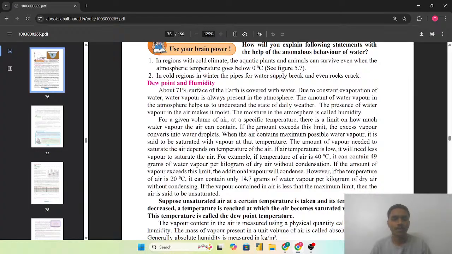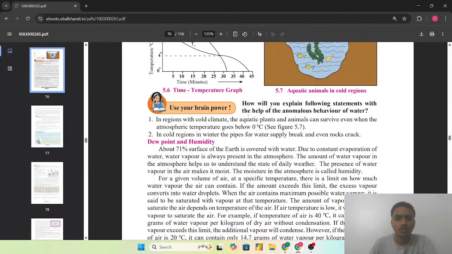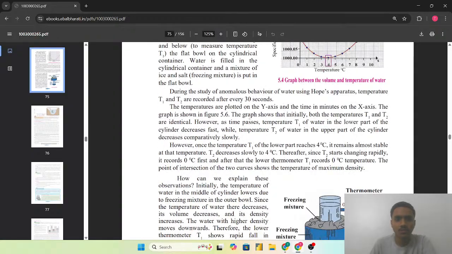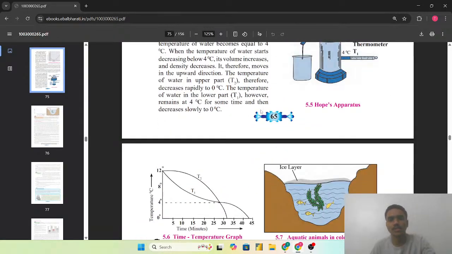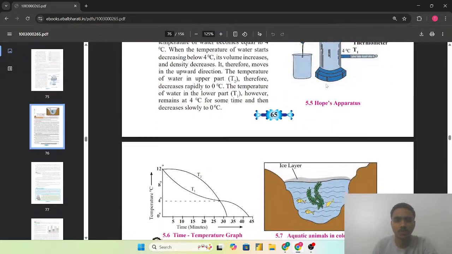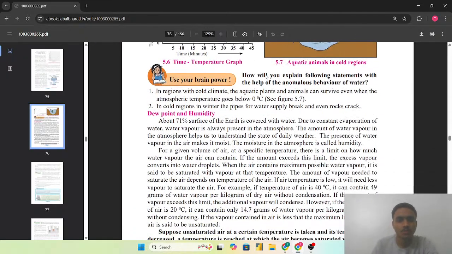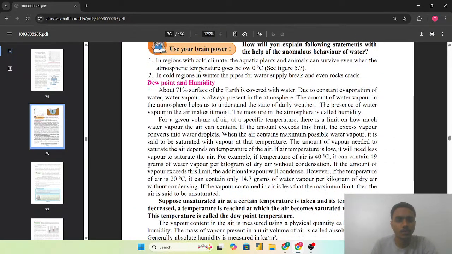So we were at the point of dew point and the humidity. So we have seen the Hobbes apparatus, the studying of the temperature. Also, we have studied about the principle of the regulation and all. So next point which we are going to see, that is the dew point and the humidity.